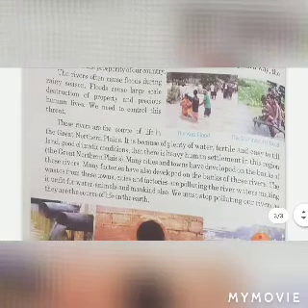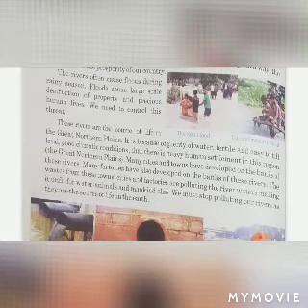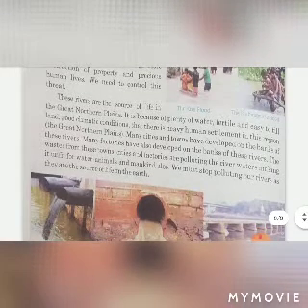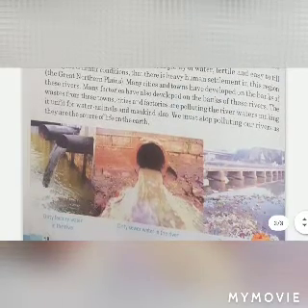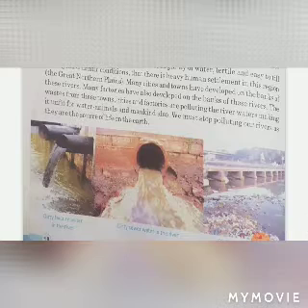The rivers often cause floods during the rainy seasons. Floods cause large-scale destruction of property and precious human lives. We need to control this threat. These rivers are the source of life in the Great Northern Plains. Because of plenty of water, fertile land that is easy to till, and good climatic conditions, there is heavy human settlement in this region, the Great Northern Plains.